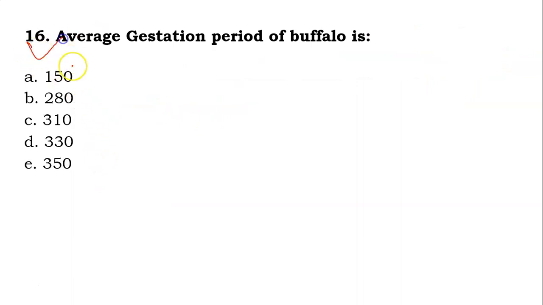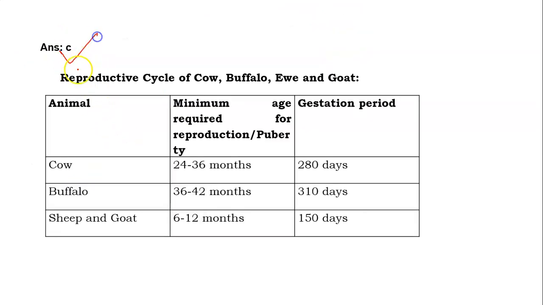Now the 16th question: the average gestation period of a buffalo is 150, 280, 310, 330 or 350. So friends, its answer will be C, this is 310. The reproductive cycles of cow, buffalo, sheep and goat are given in this chart.